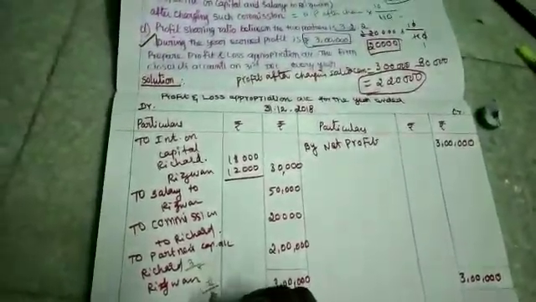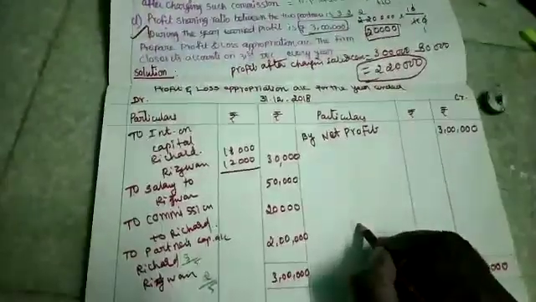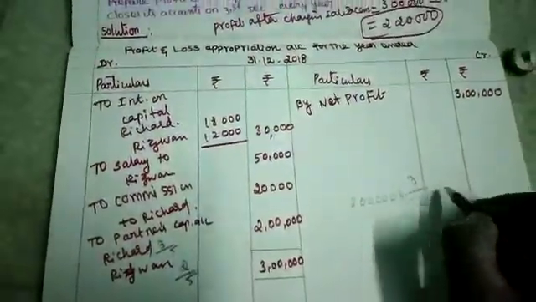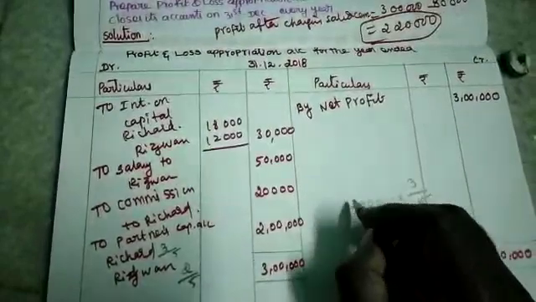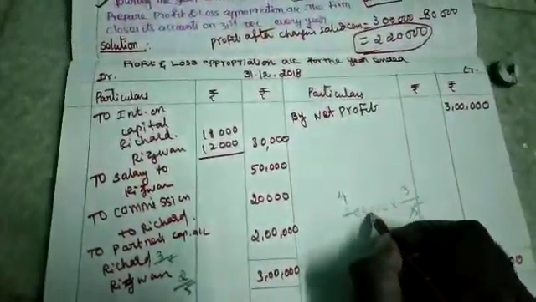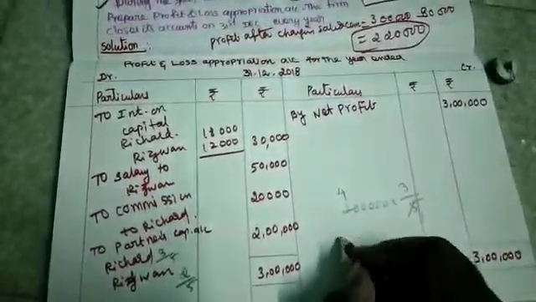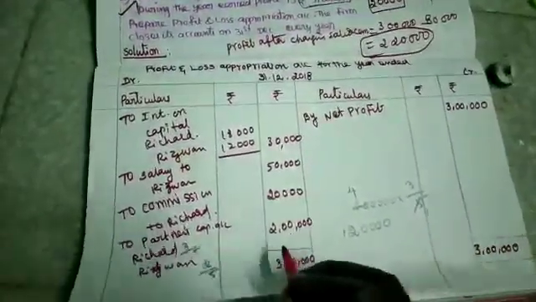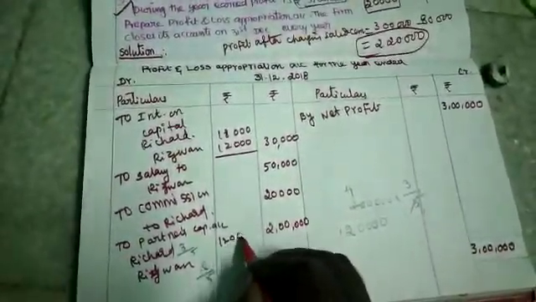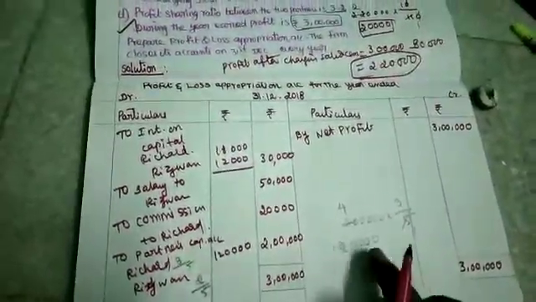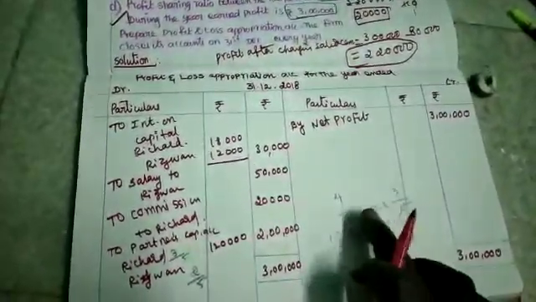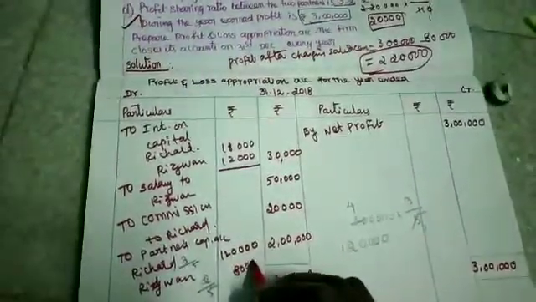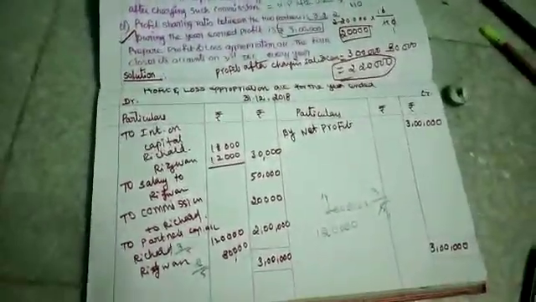So 2 lakhs into 3 by 5. 1 five is 5, 4 fives are 20. Remaining 4 zeros. So 4 into 3, 12. So 1,20,000 for Richard. Then 4 into 2, 40,000 into 2 means 80,000. So the 80,000 is for Rizwan. Now when you tally the account, it will be balanced.